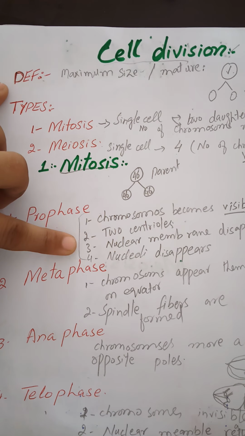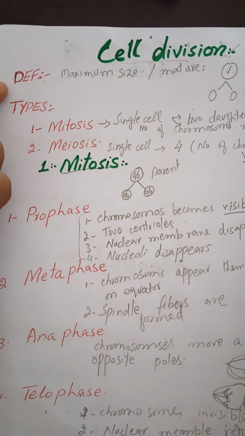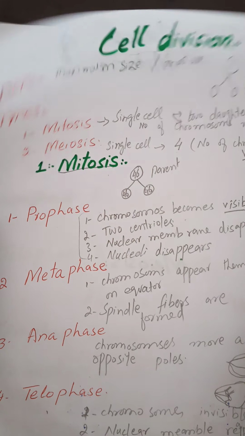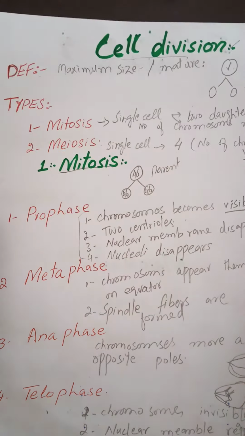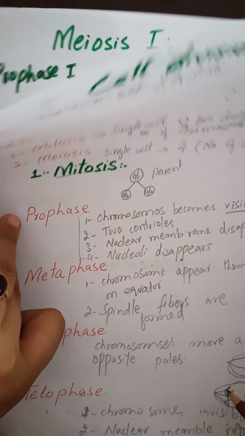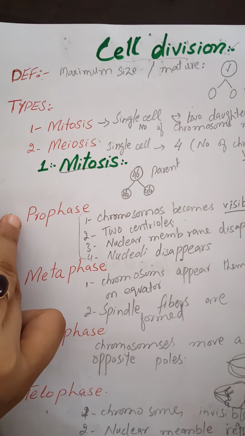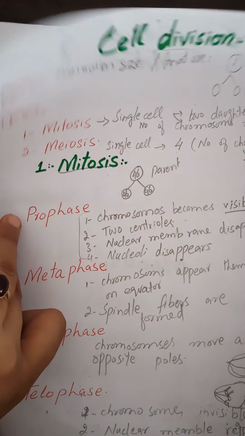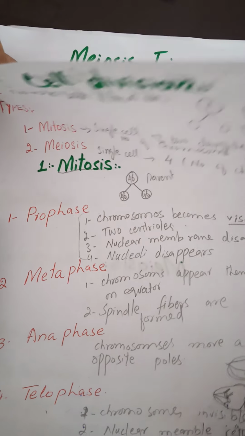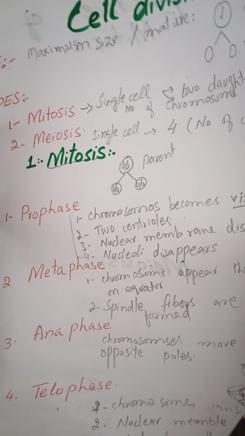Look at these phases. All these phases show that a single parent cell with three chromosomes divided into two daughter cells, but the number of chromosomes remains the same. Both daughter cells have three chromosomes. It was mitosis. Okay, so how is mitosis beneficial for us?